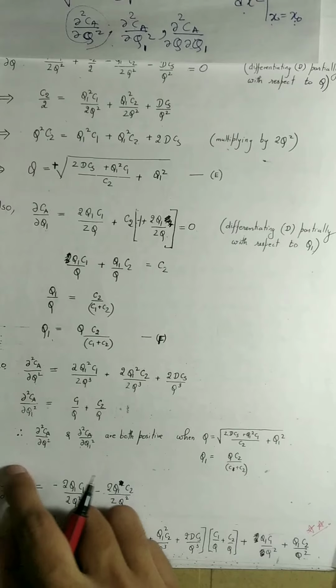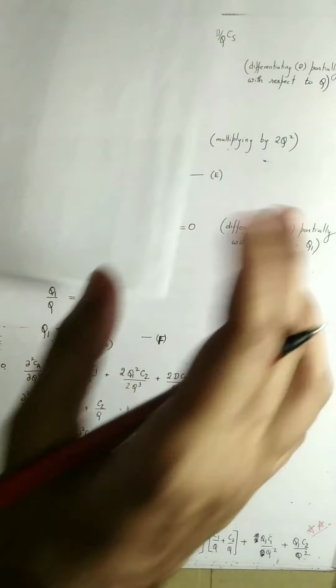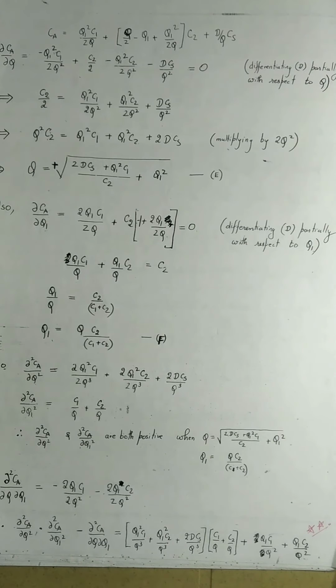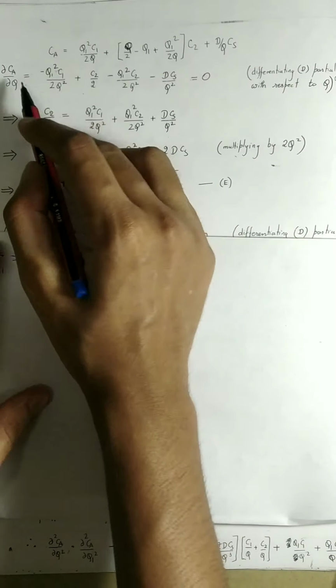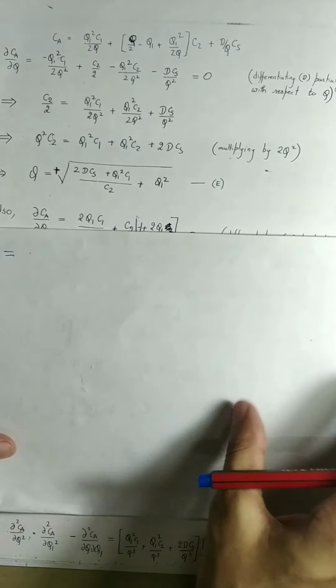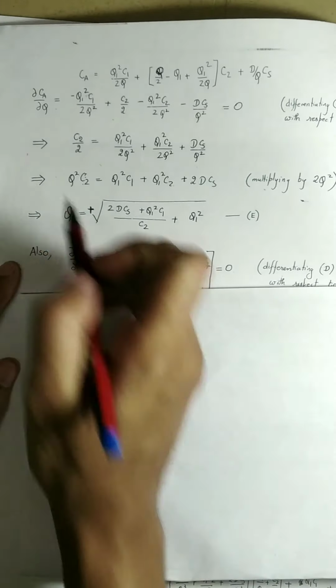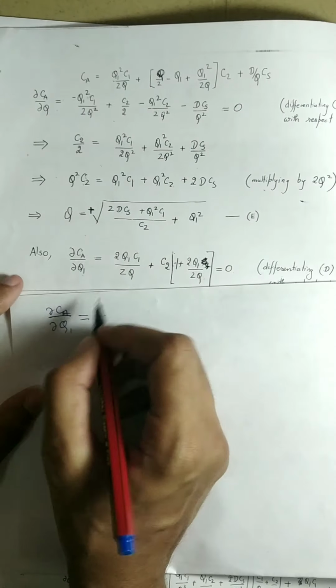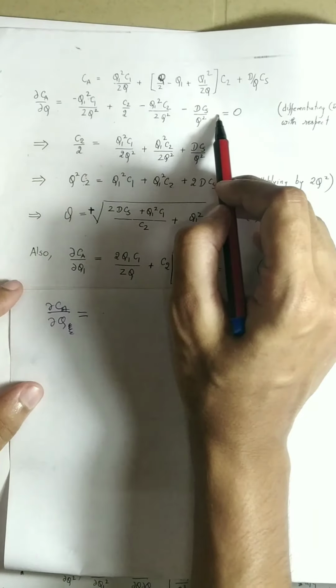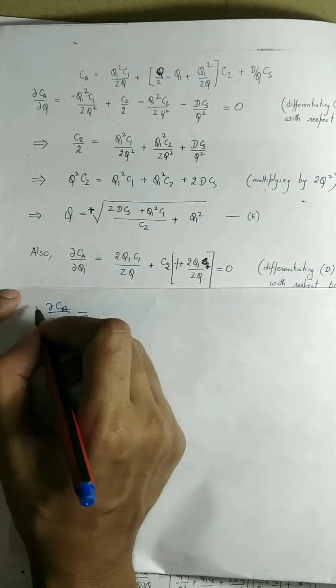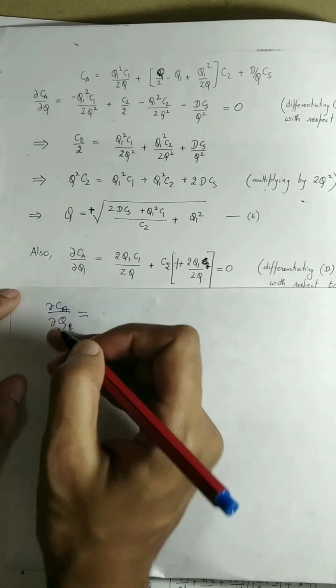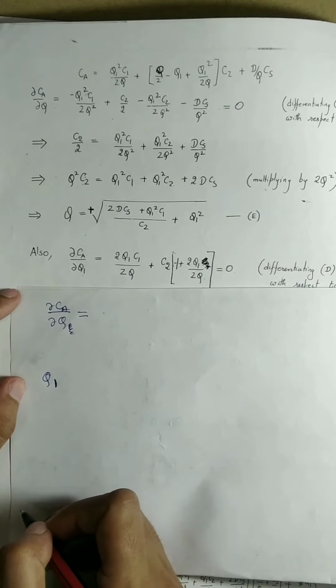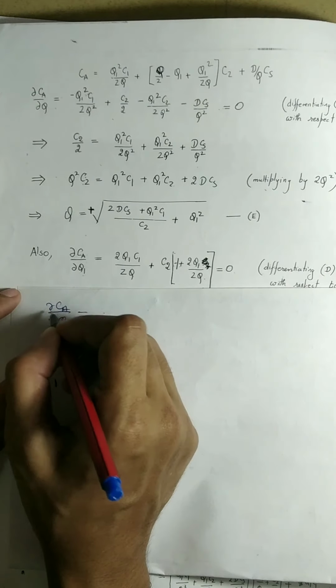Okay, now let us see how to calculate this quantity. So we already have this with us, that is partially differentiating Ca with respect to Q, which is equal to this. Now I will take this and differentiate it again with respect to Q1.